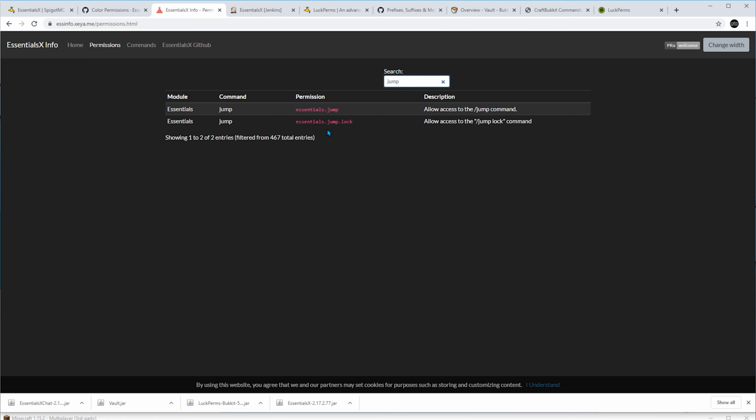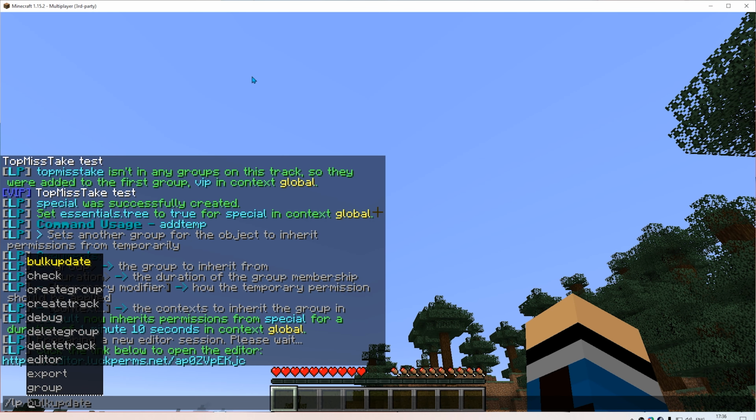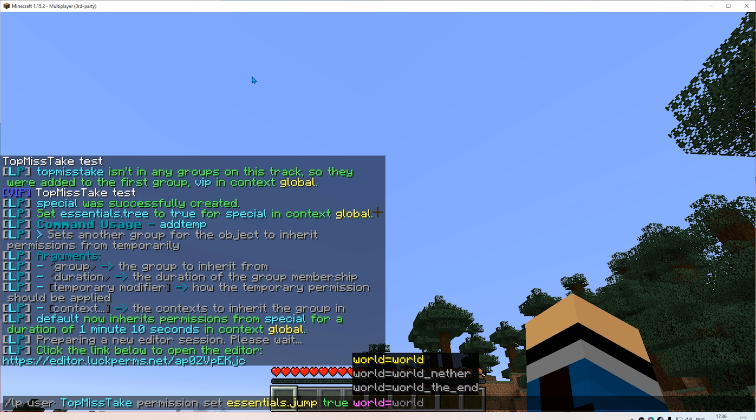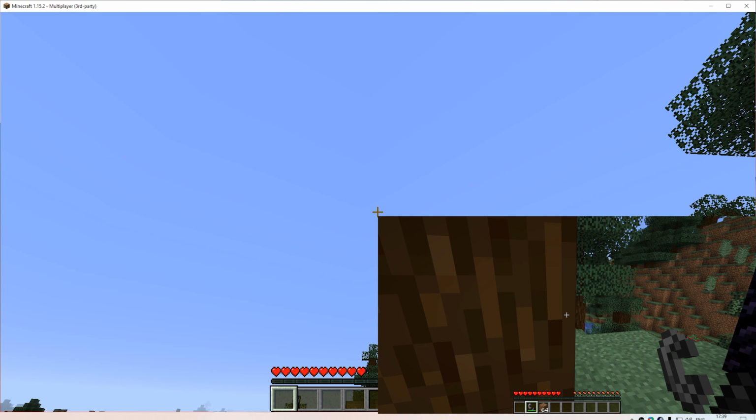Okay, so let's say I give Top Mistake this permission, true, and only while he's in the nether. I can do so by limiting which world he's in. So let's do world equals world nether, and okay. Now let's say he enters the nether.